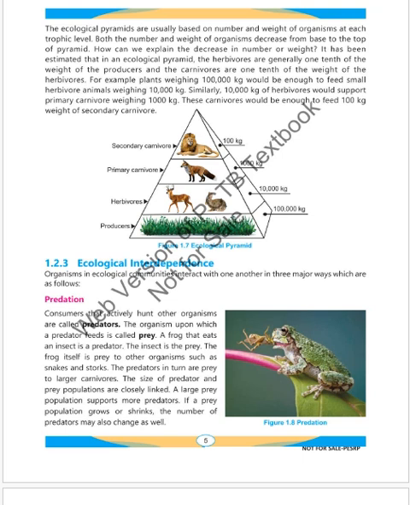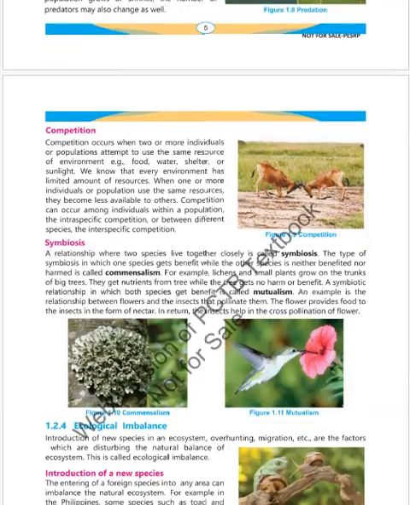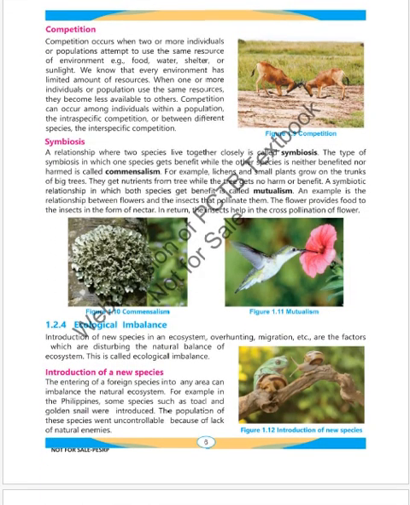The sizes of predator and prey populations are closely linked. A large prey population supports more predators. If a prey population grows or shrinks, the number of predators may also change. Competition occurs when two or more individuals or populations attempt to use the same resource of an environment: food, water, shelter, or sunlight.